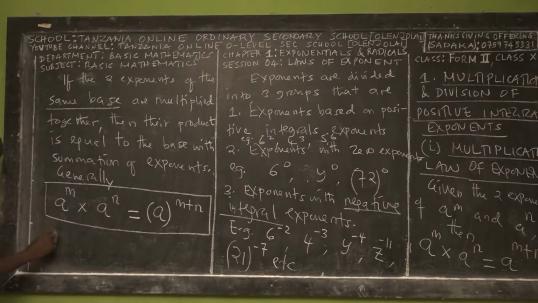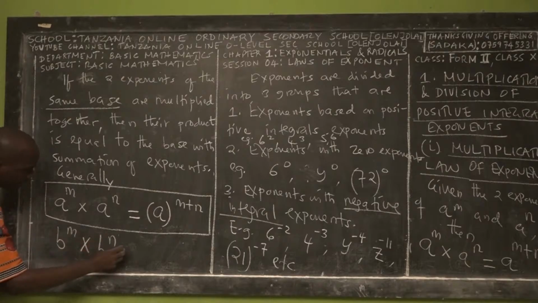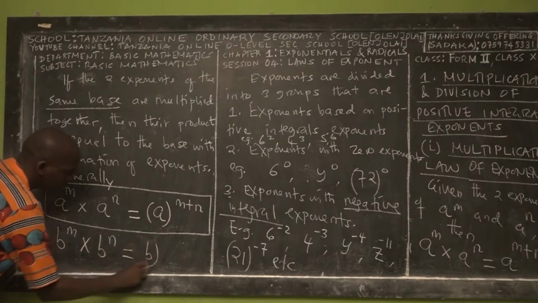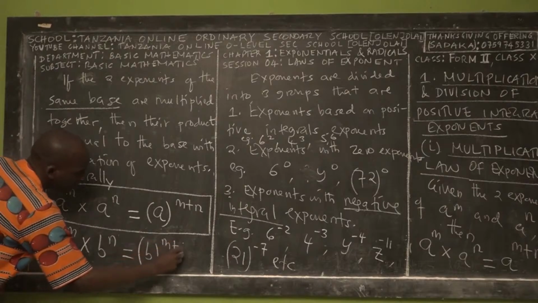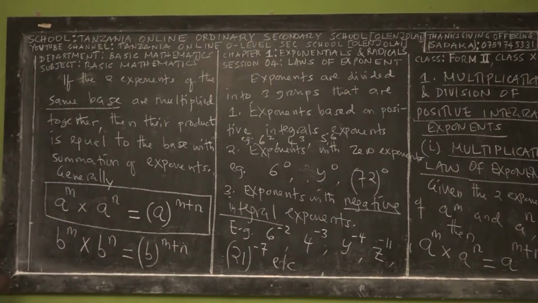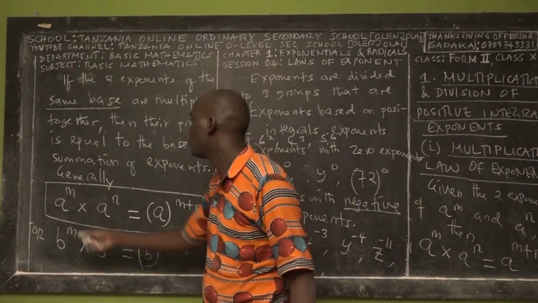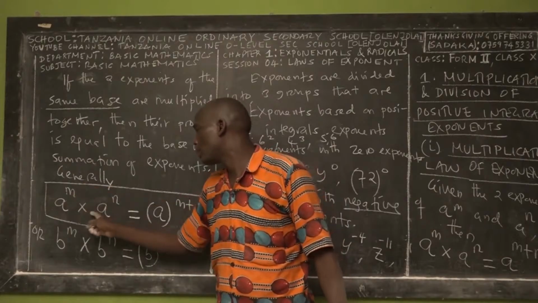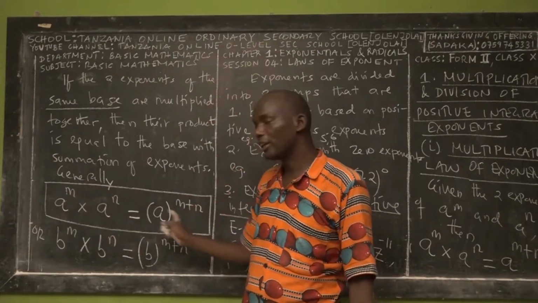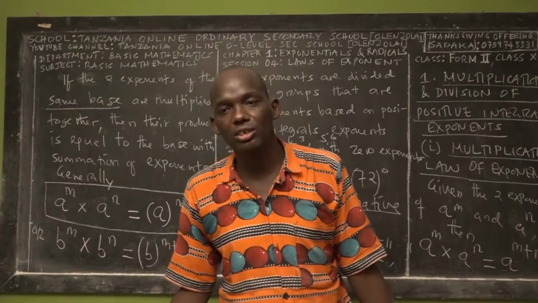Even if the base is b, b power m multiplied by b power n, the result is still b power m plus n. So don't worry about the base, but remember that the base should be the same. If you have different bases, for example a power m multiplied by b power n, you cannot apply this law because the base is not the same.